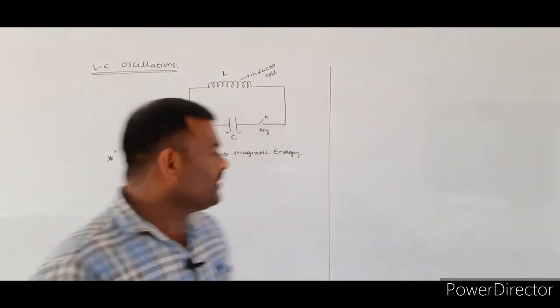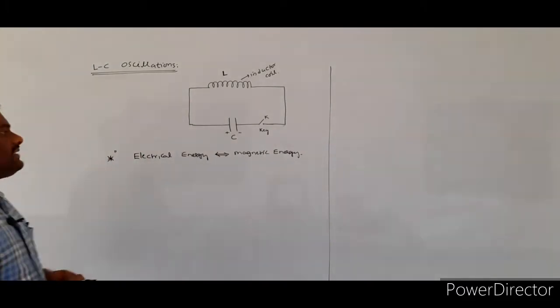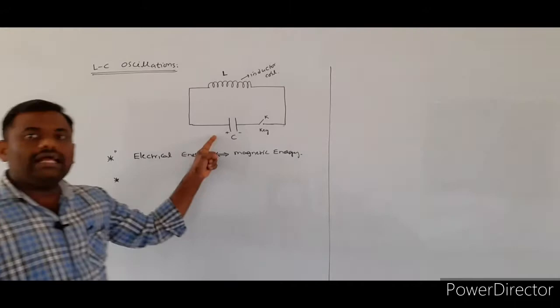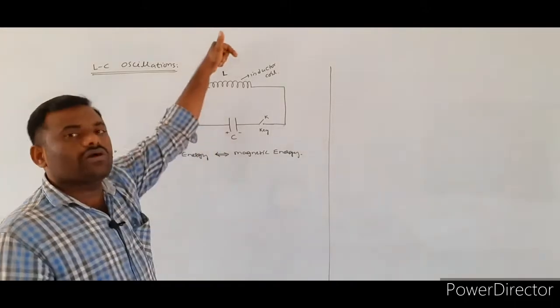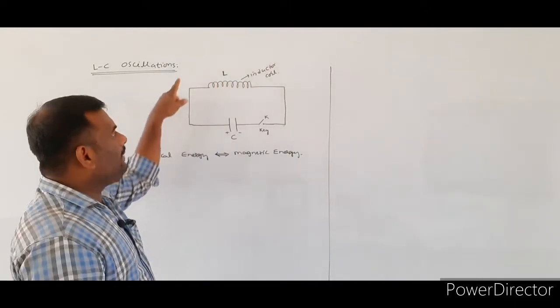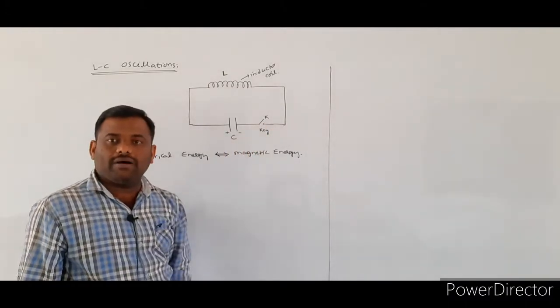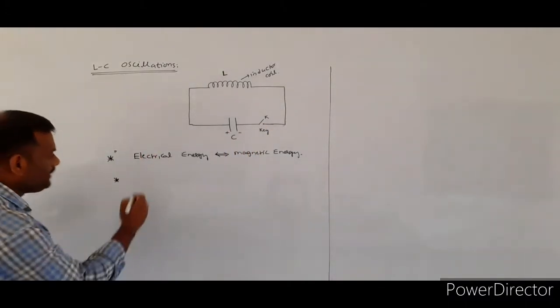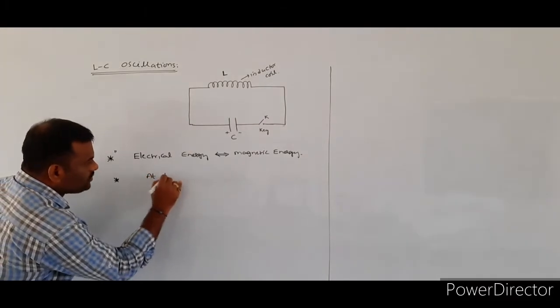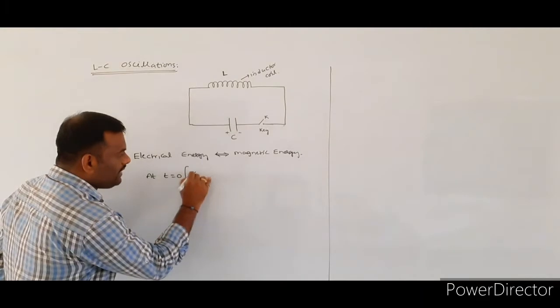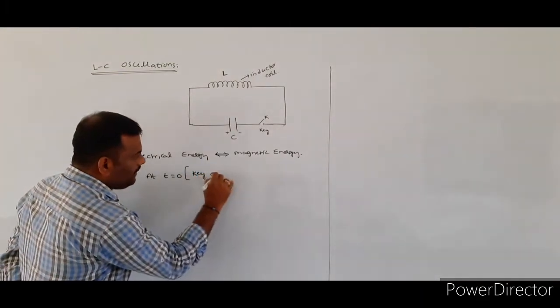For the LC oscillations, first we consider a capacitor and an inductor coil. These two are connected in series combination with the help of a key. I am assuming that at t is equal to 0, initially the key will be open.